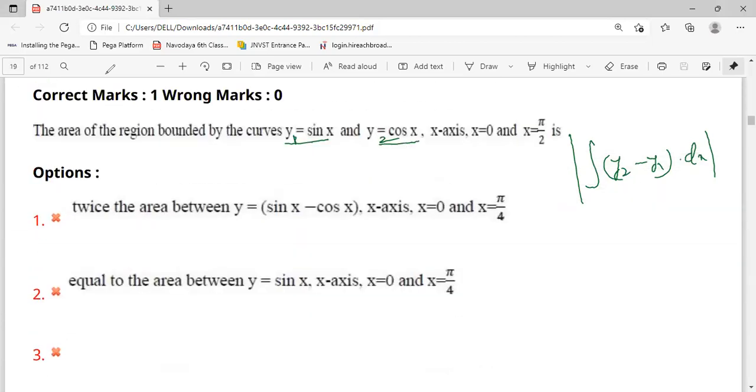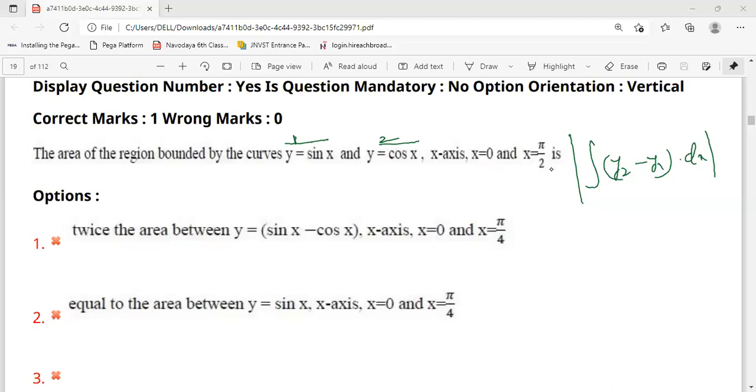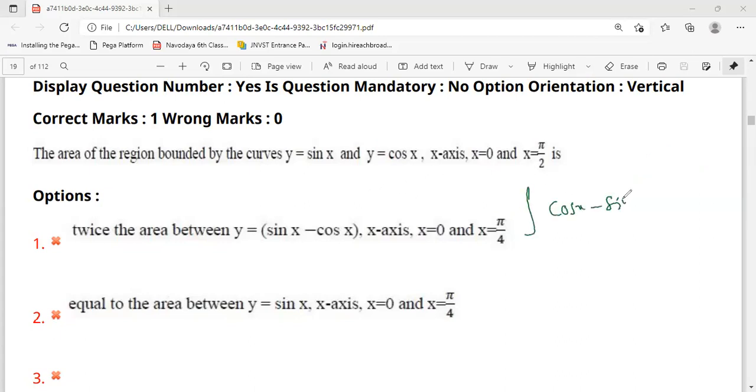Okay. Next, what they're asking actually. According to the question, we will write the function as integration of y2 minus y1, cos x minus sin x, and here the x-axis also is there. So that's why I'm taking 0. X-axis means y is equal to 0. Three functions are there. From where to where? 0 to pi by 2.